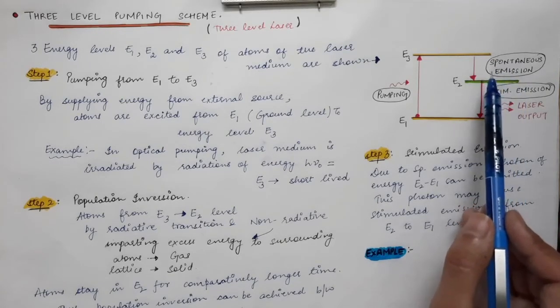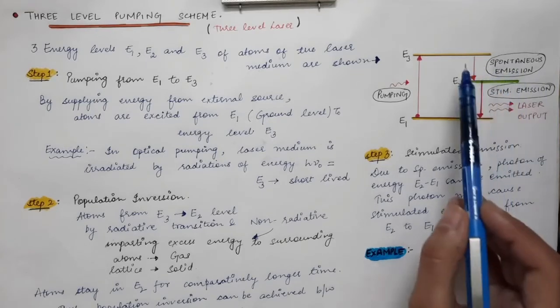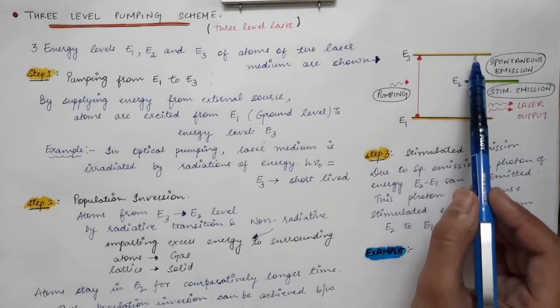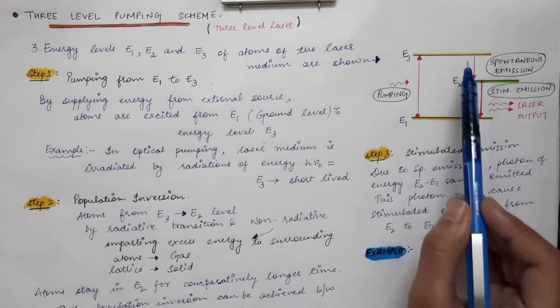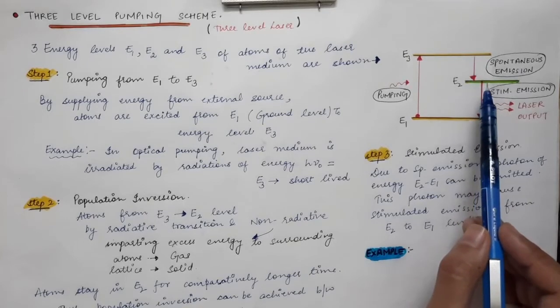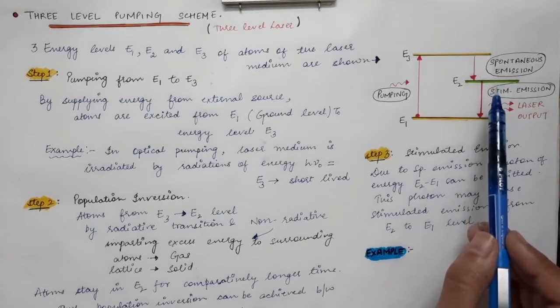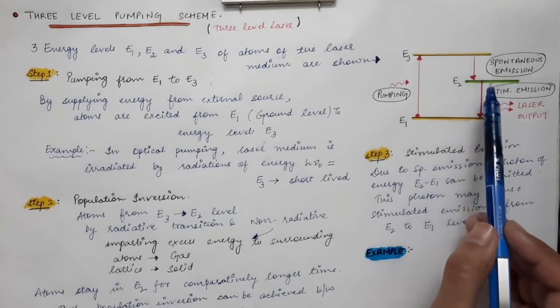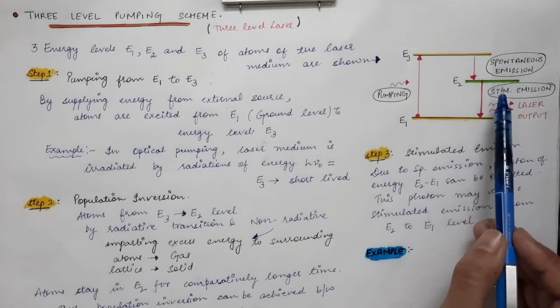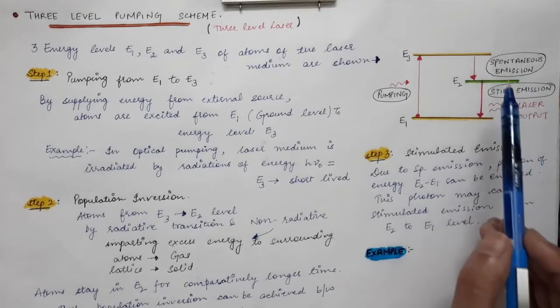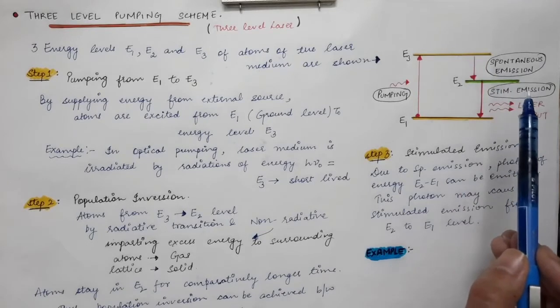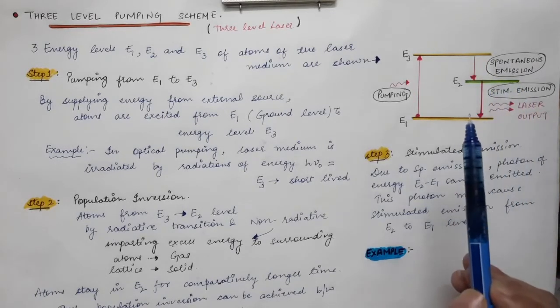So there are radiative transitions, that is, it can emit a photon of energy E3 minus E2, or the de-excitation of the atoms from E3 to E2 can occur via non-radiative transitions, that is, through collisions. They will collide with the atoms present in the surroundings and transfer their energy to those atoms, or they will transfer their energy to the lattice. So in the case of a gas, the atoms transfer their energy to the surrounding atoms, and in the case of a solid, the excess energy is imparted to the lattice.